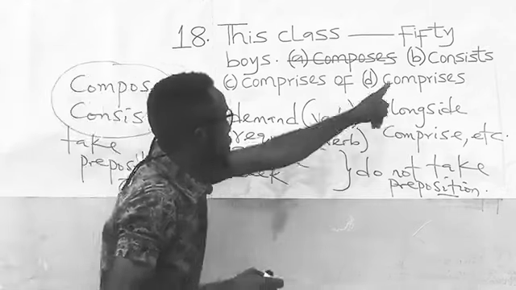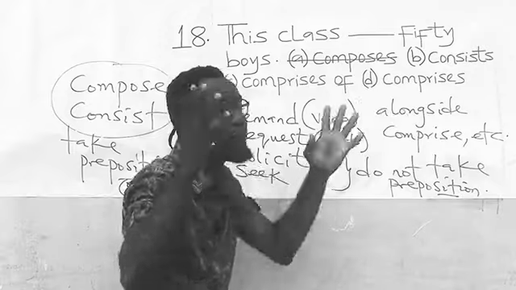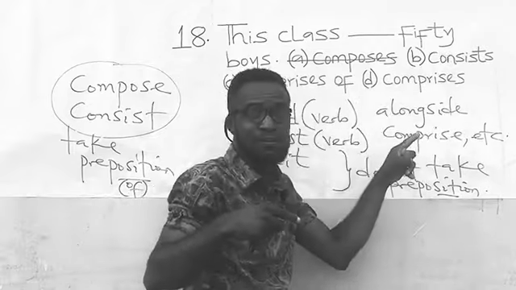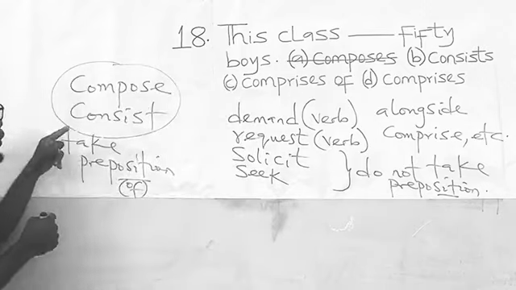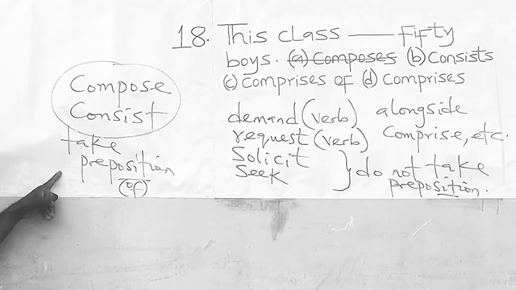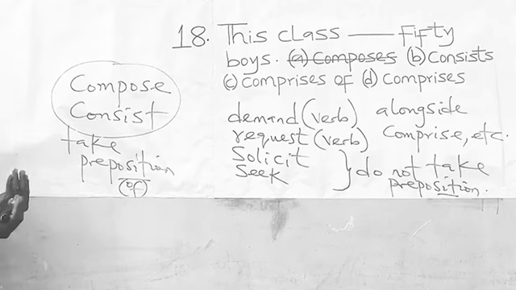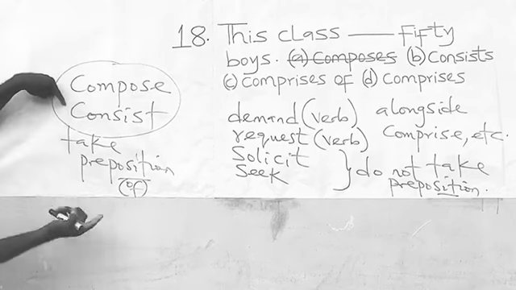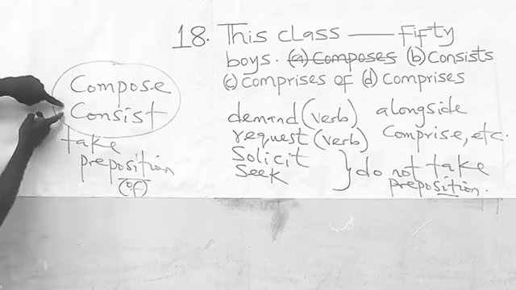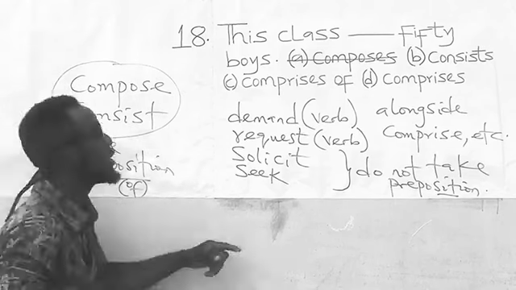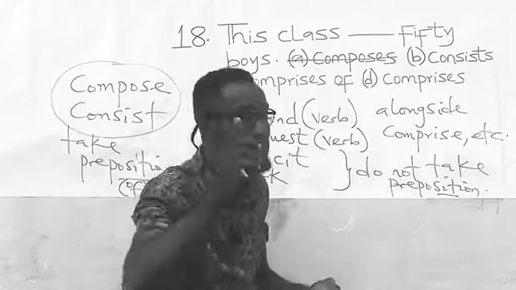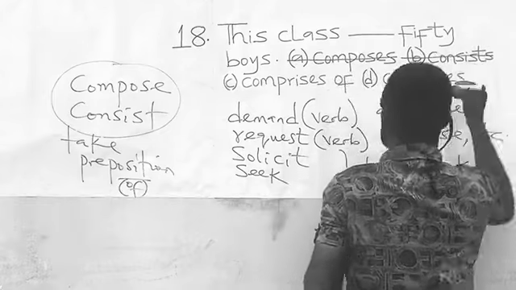If you look at option B, you will find out that it contains consists. And we have said that the word consists must take a preposition, specifically the preposition of. So if you must use consist, you must attach the preposition of. So it should be consist of. But here, they are using it alone. They are not giving it a preposition. So option B is wrong.